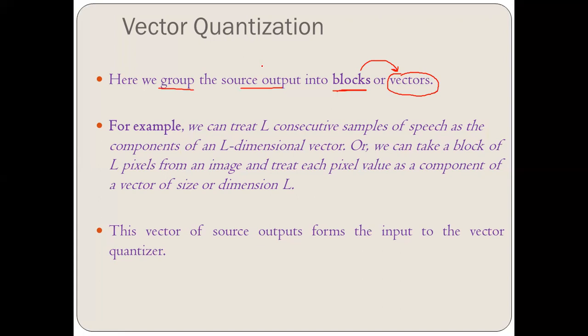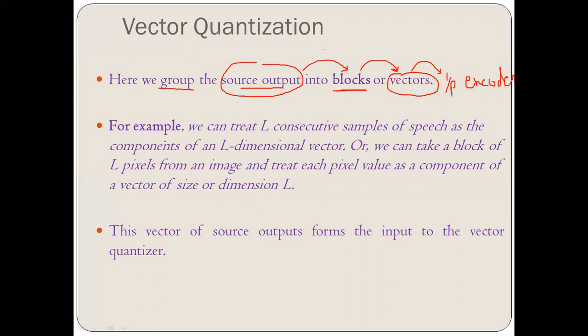Now, whatever the source output is will be the input for the encoder. This source output will be grouped into blocks or vectors, and this will act as the input to the encoder, right? We will see it with the help of the block diagram also, and we will see in detail how it is going to be defined.